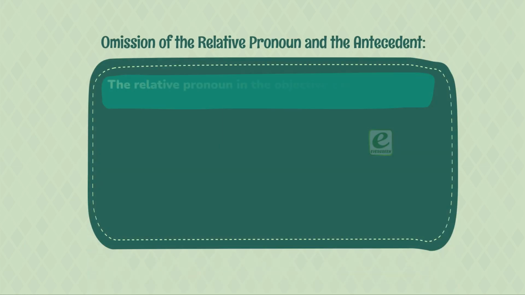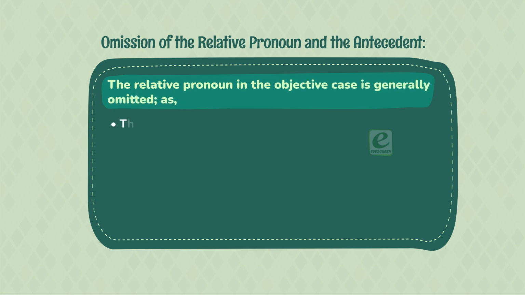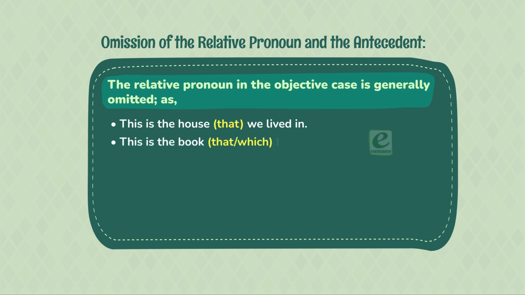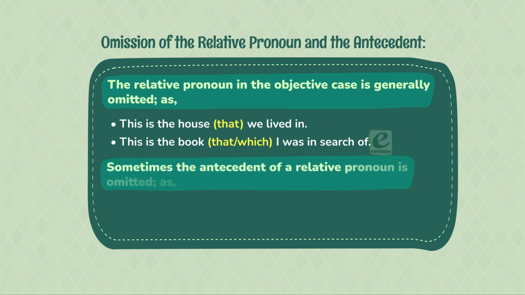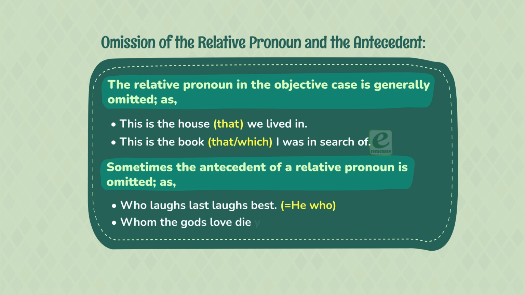Omission of the relative pronoun and the antecedent. The relative pronoun in the objective case is generally omitted, as: This is the house that we lived in. This is the book that or which I was in search of. Sometimes the antecedent of a relative pronoun is omitted, as: Who laughs last laughs best. He whom the gods love dies young. Those whom.